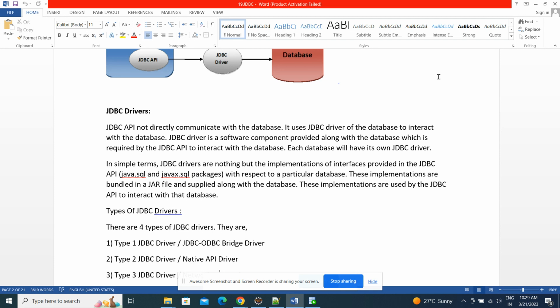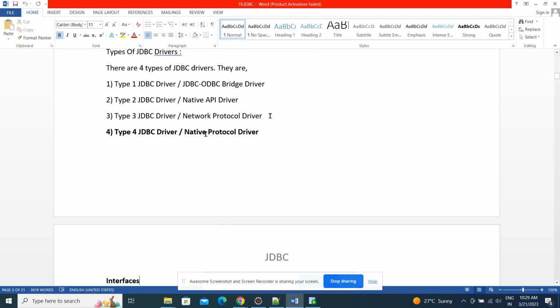Later, they avoided all the type 1, type 2 and type 3 JDBC drivers. Now we are using only the type 4 driver. It is a pure Java driver. Those other things are not that important, guys.